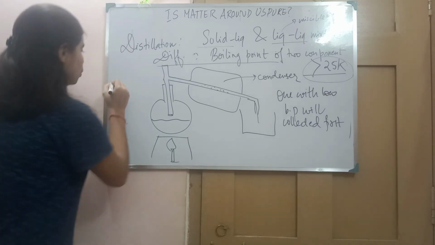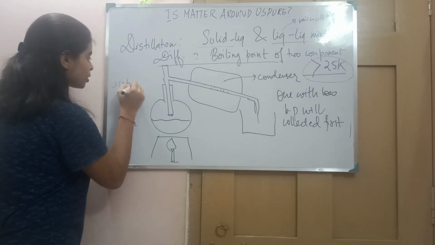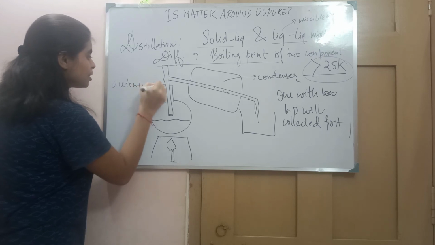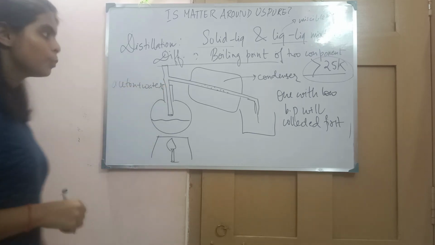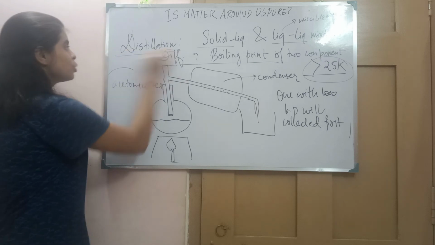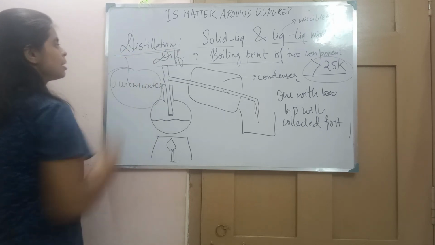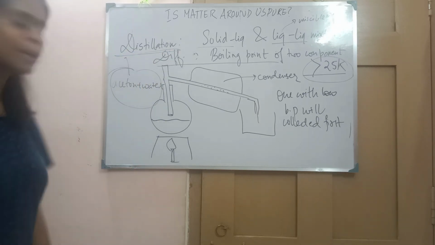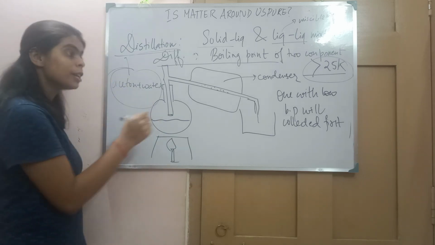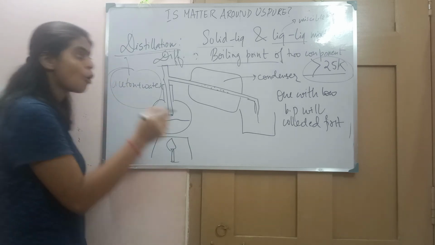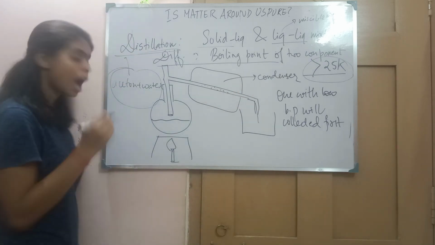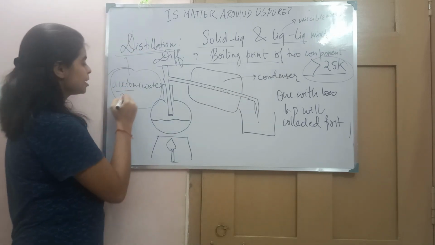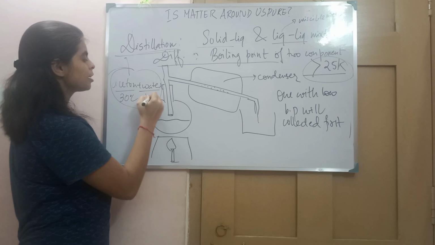For example, you want to separate acetone plus water. Acetone is miscible in water. We can use this method to separate acetone and water, because the difference in the boiling point is greater than 25. How? For acetone the boiling point is 30 degrees Celsius, and for water 100 degrees.